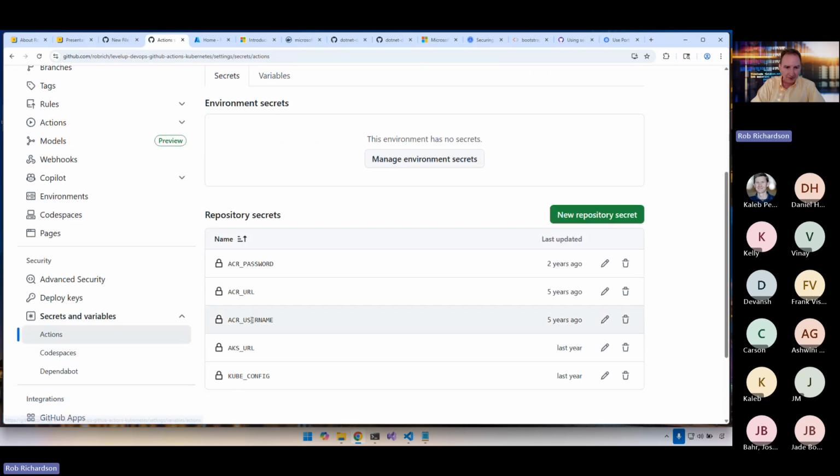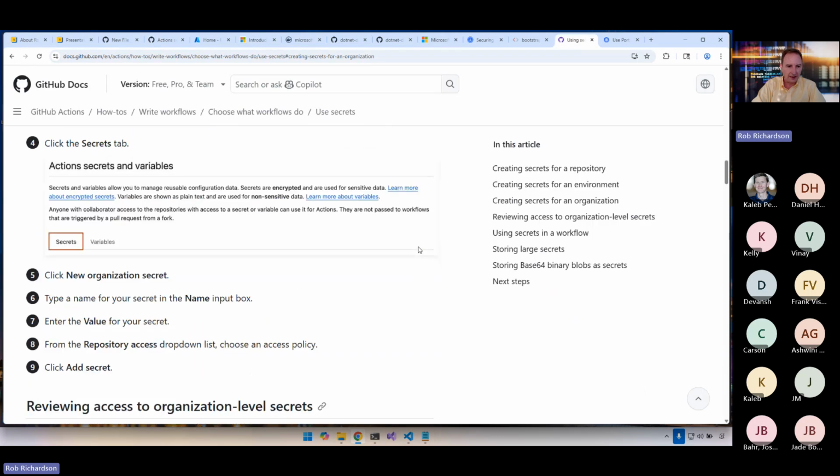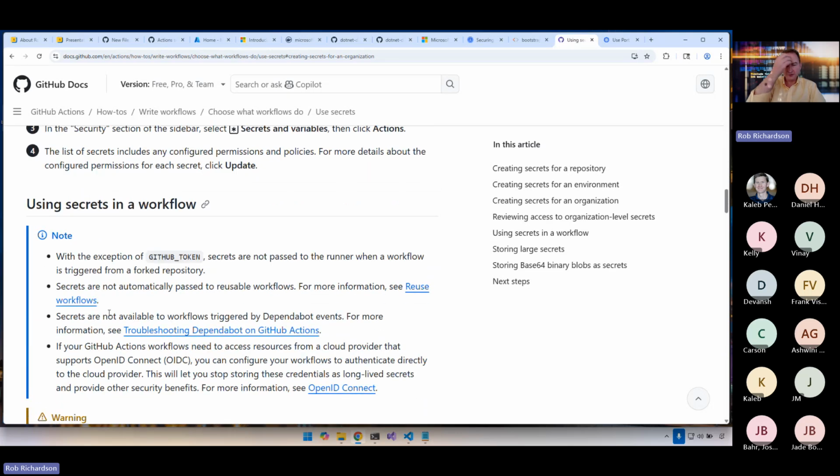So how might we use these secrets? Well, for example, the ACR URL, our Docker container registry inside of Azure. How do we reference that? Well, let's come here into the settings and we'll click on settings and we'll create the secret. That's what we've done previously. And now how do we use these?